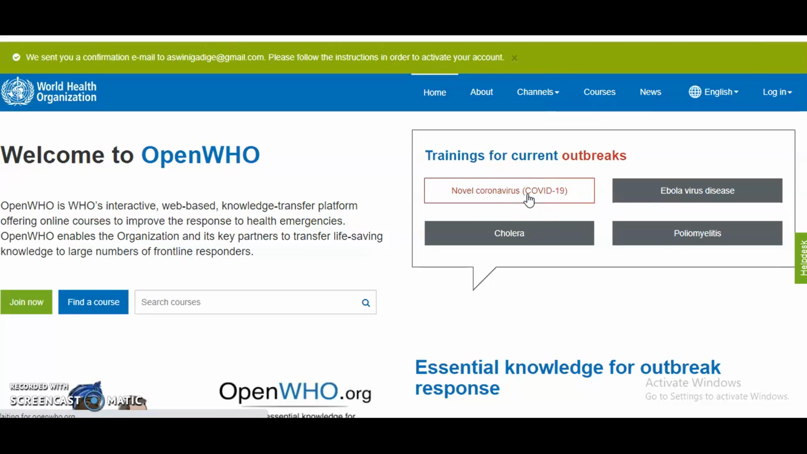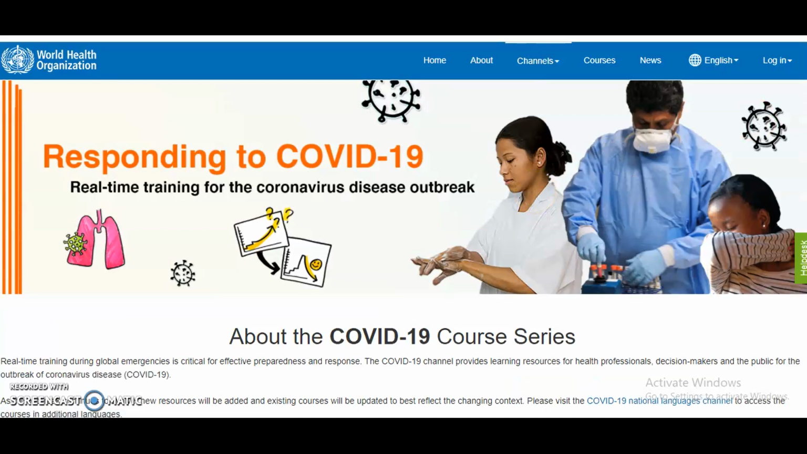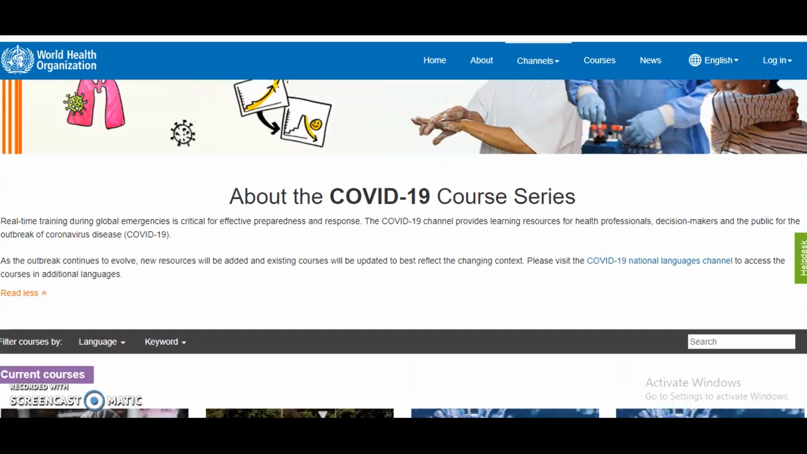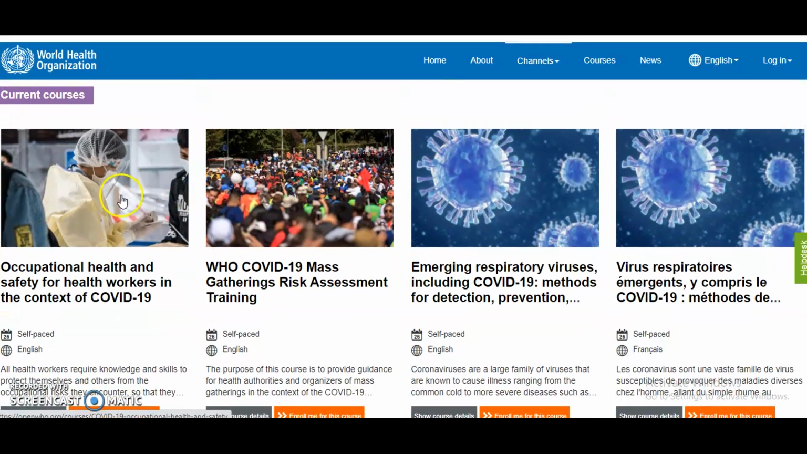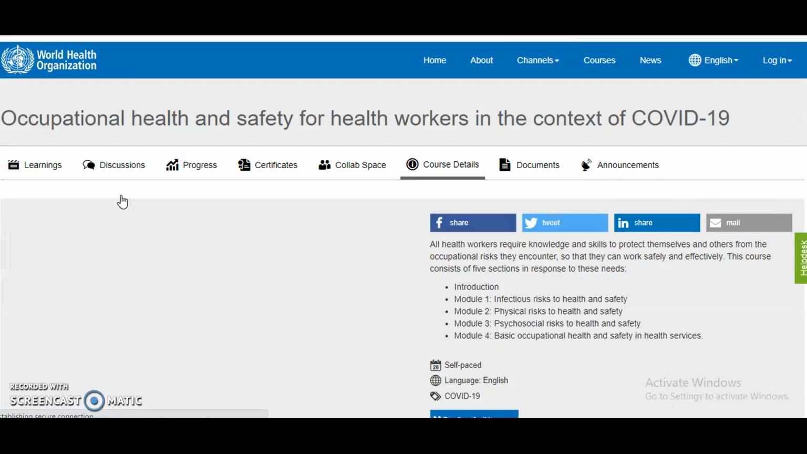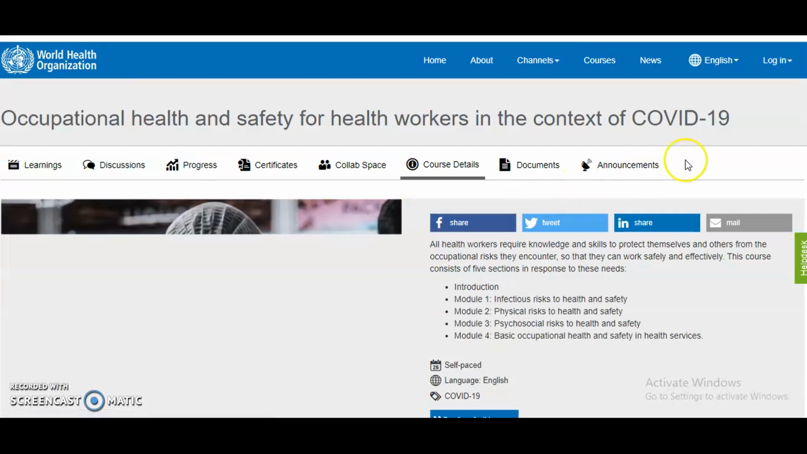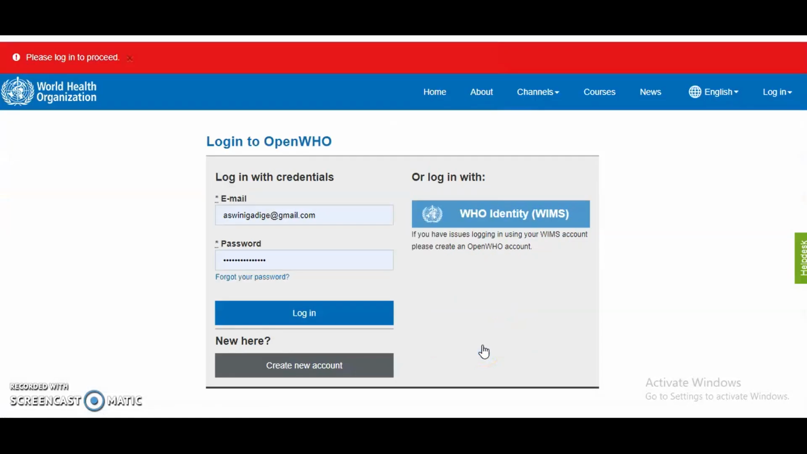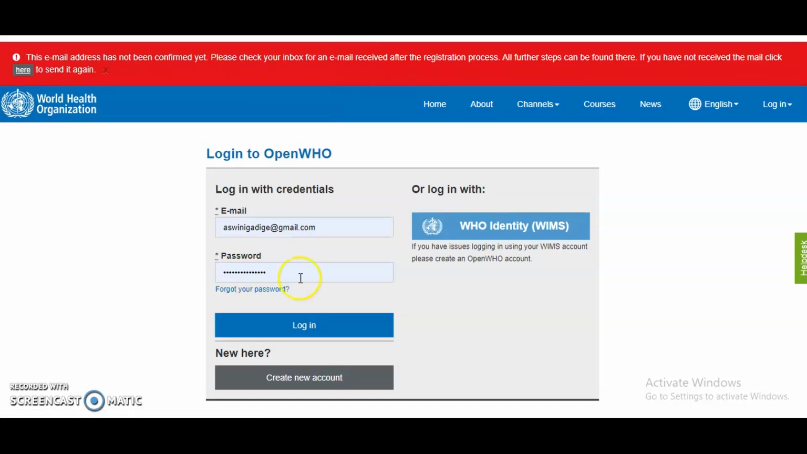Again, I'm clicking on this novel coronavirus course, and whichever course I click here, it won't ask me to enroll right now, because I already enrolled. That's why I'm directly entering this course. See here, the email ID and the password I set will come here, and click on login. It will come like this.